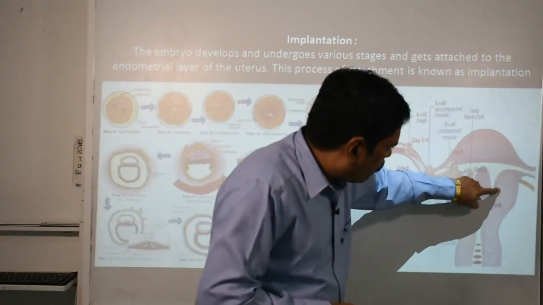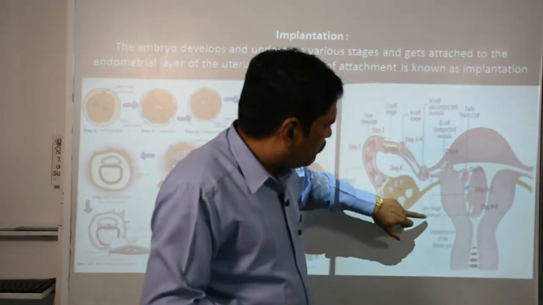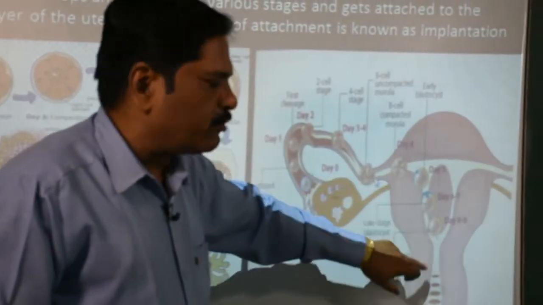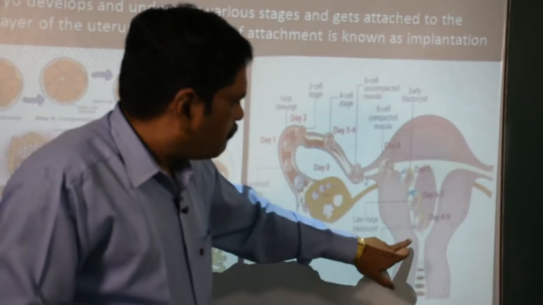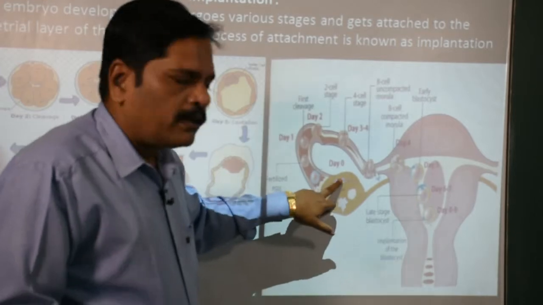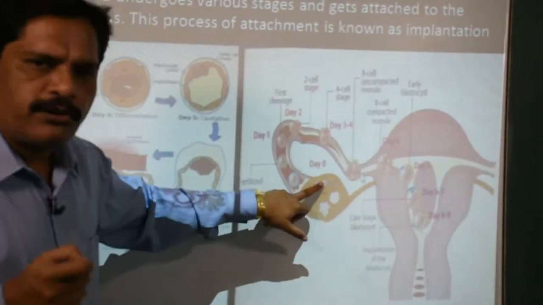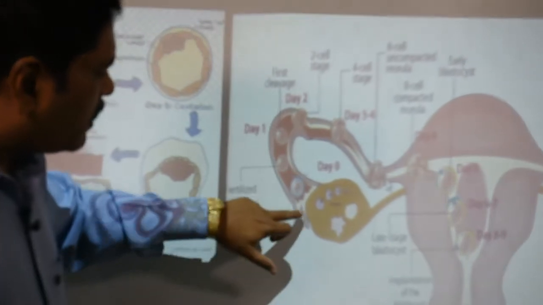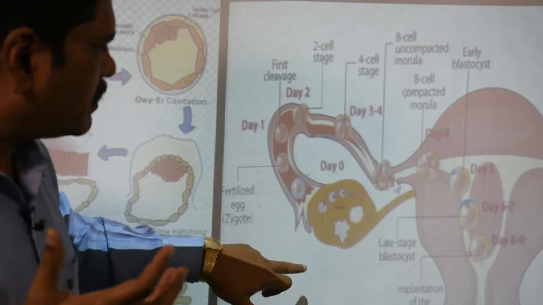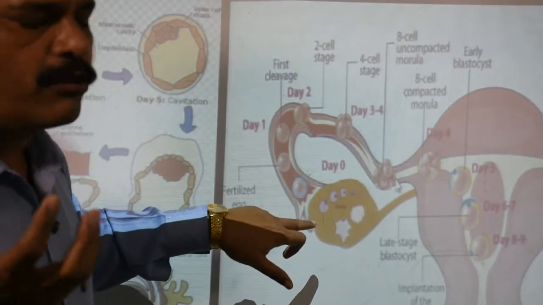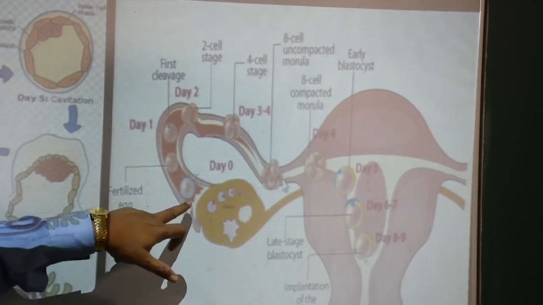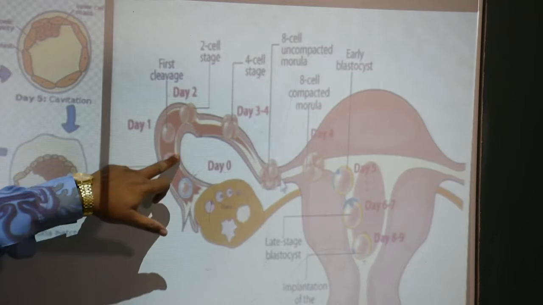You know that this is the wall of the uterus, in which the outer one, the middle one and the innermost one — this innermost one is the endometrium, where this blastocyst will fix. You know that the ovary during ovulation is responsible for releasing the ovum. This ovum is released and caught by the fimbriae, that is the funnel, and here it is waiting, clear.